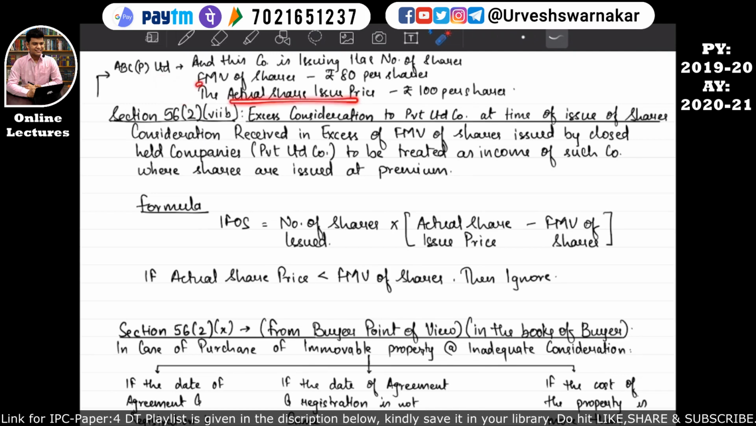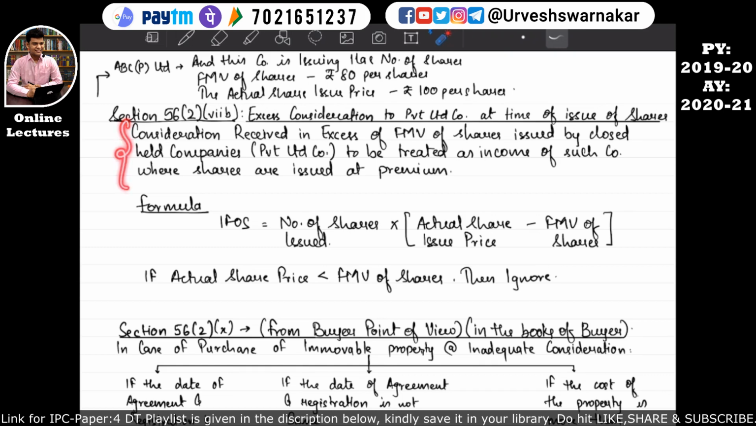a price which is higher than the fair market value, then the difference between these two, that is 100 minus 80, which is equal to 20. This 20 into the number of the shares, that is 1 lakh into rupees 20, is equal to 20 lakhs. This 20 lakhs will be considered as the income of this ABC Private Limited, and this 20 lakhs will be charged under the head income from other sources. Okay, I hope this is quite clear.